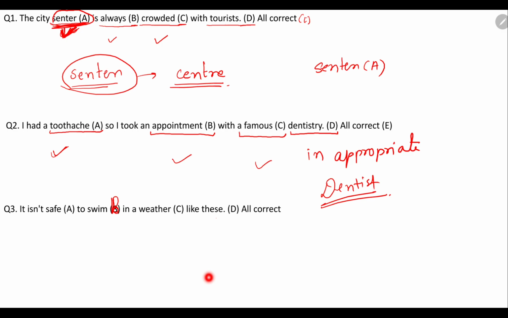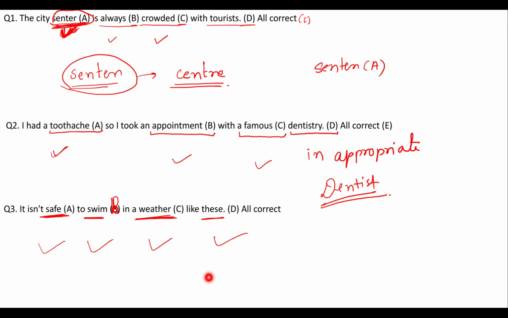It isn't safe to swim in a weather like this. All correct. Okay, यहाँ पे 4 words दूंगी. You have to underline that. One is safe, option A. For option B, take swim. Option C के लिए लेना weather. And option D is this. Okay. So first thing, safe का spelling right है, swim का भी right है, weather का भी right है, this का भी right है. ठीक है, बट कुछ चीज़ यहाँ पे इनअप्रोप्रिएट यूज़ हो चुकी है, वो देखना पड़ेगा.